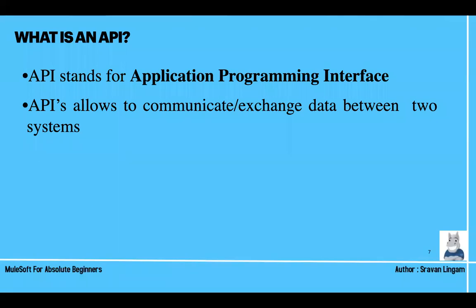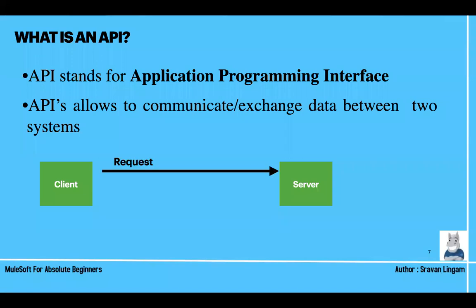When we say system, suppose we have a client. Client here means user. Suppose you are logging into the Facebook platform, Facebook UI, facebook.com. You are entering username and password. Server is the coding part, the actual applications which we are building. Client is the user, server is some code that is already deployed somewhere. Now what the client or user does is send some request, suppose I am entering a username and password. Then the server accepts the request, processes it, and sends back the response to the client.